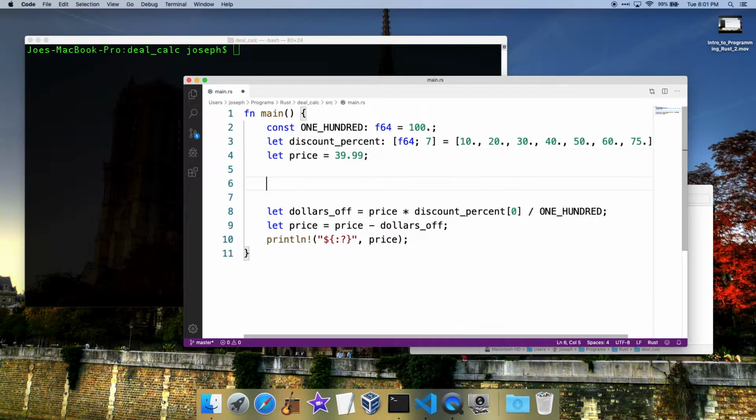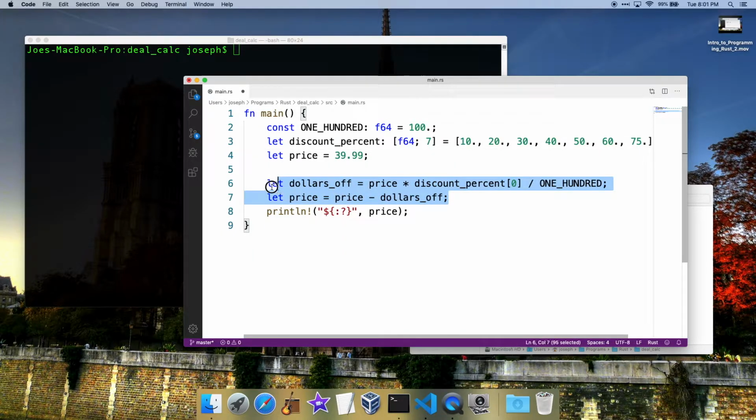We can put functions in here, which we will, and we'll actually put our equations in a function just to make it more modular. You can use them in other places, or you can use a function multiple times throughout your code. Functions are really good for making your code modular, usable, kind of like swappable. You can swap one function out for another function, and they're really cool. The convention that Rust has for naming functions is just like variables. It's snake case. So when you're making your functions, that's what you want to do.